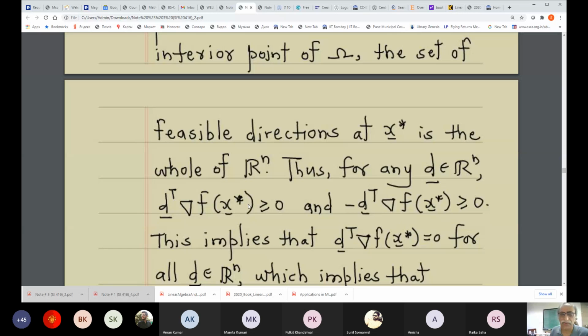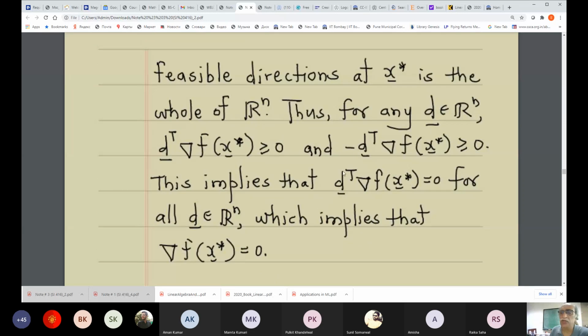Then this being greater than or equal to 0, and the negative of this being greater than or equal to 0, will force this quantity to be equal to 0 for all d in Rn. Now if this is to remain valid for all d in Rn, that implicitly says that the gradient of f at x star must be 0. That is where the proof of the theorem ends.